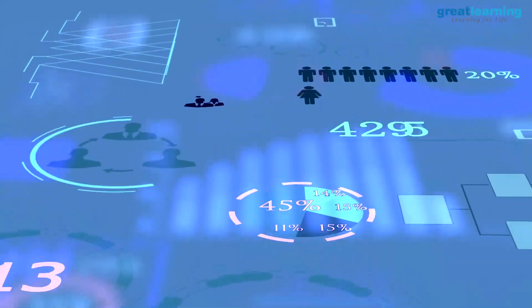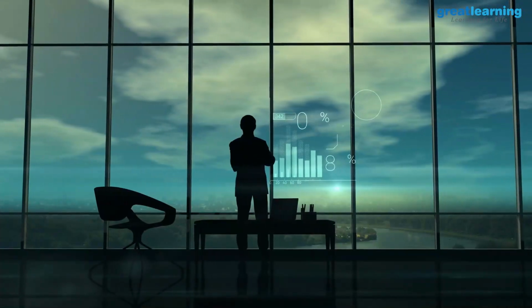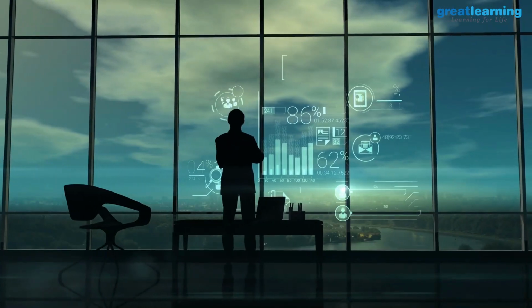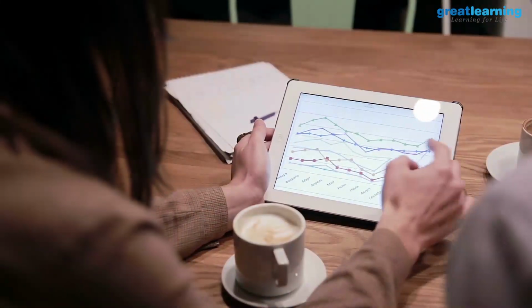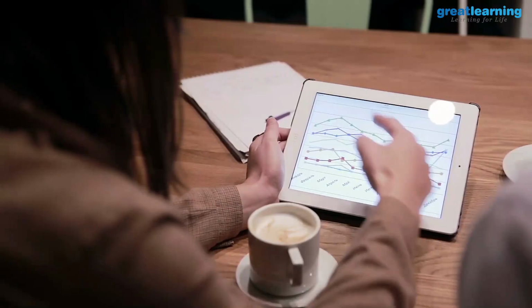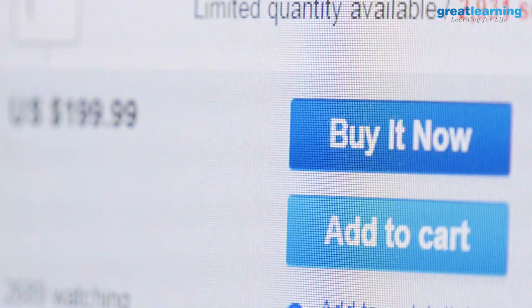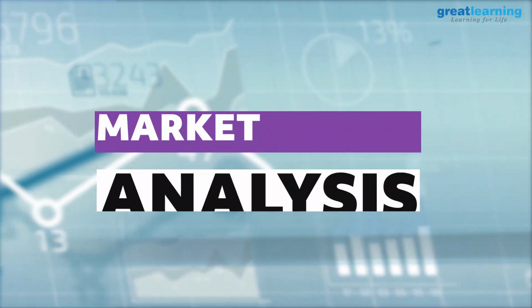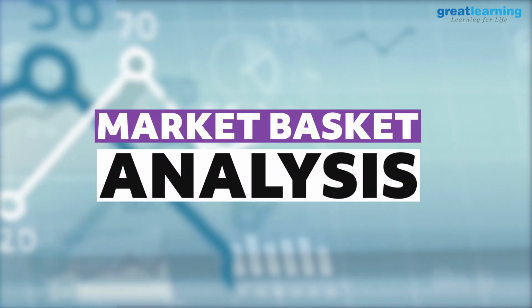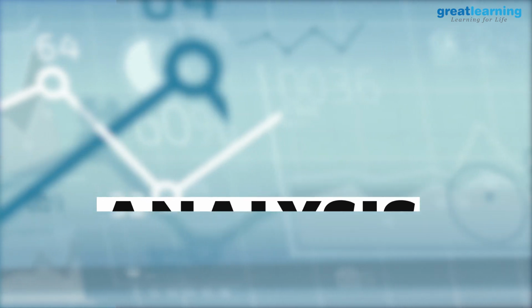Market basket analysis is a business intelligence technique to predict future purchase decisions of the customers. It studies customers' buying patterns and preferences to predict what they'll prefer to purchase along with the existing items in the cart. Understanding the importance of this, we have come up with this tutorial on market basket analysis.